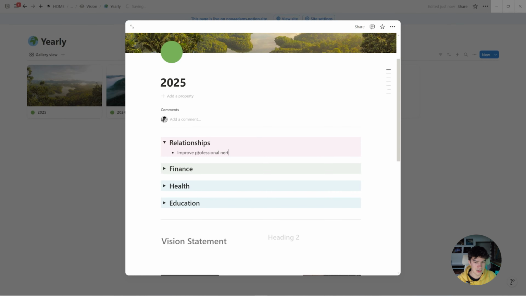So that could be kind of like, this is still vague, right? Because the vision is supposed to be vague. When we get to the goal setting, that's where we get to the concrete SMART goals. I'll recap what SMART goals are later on in the video.